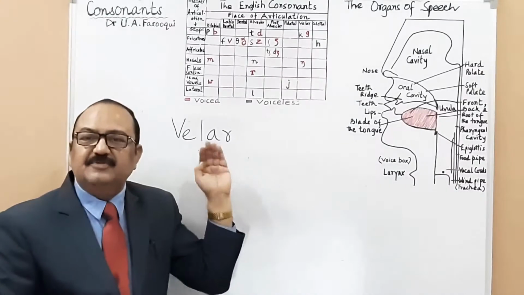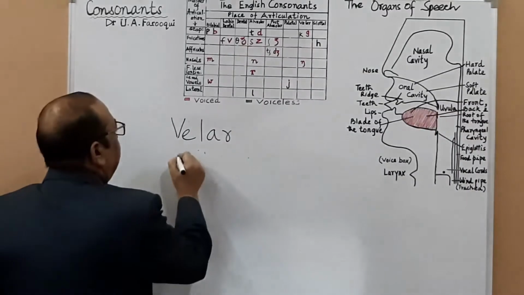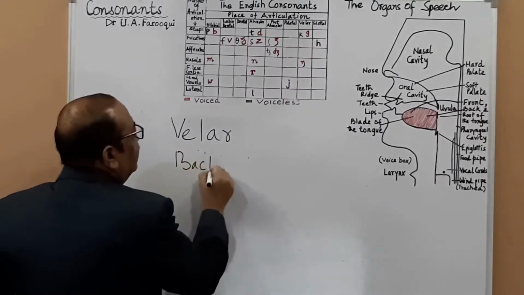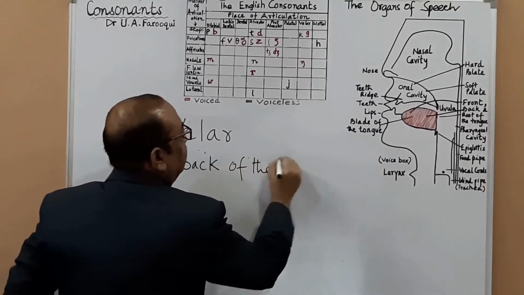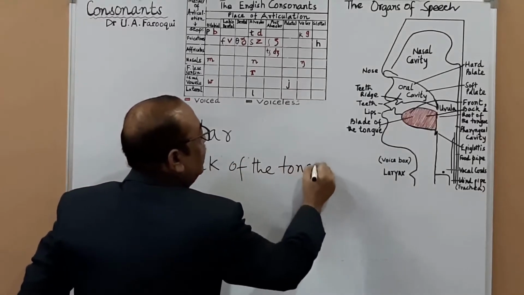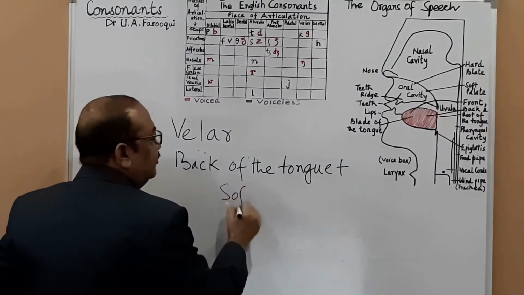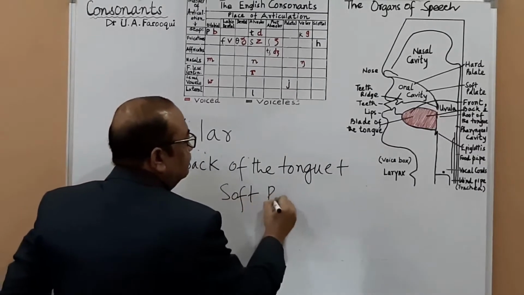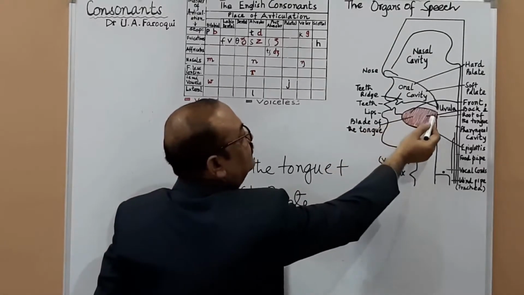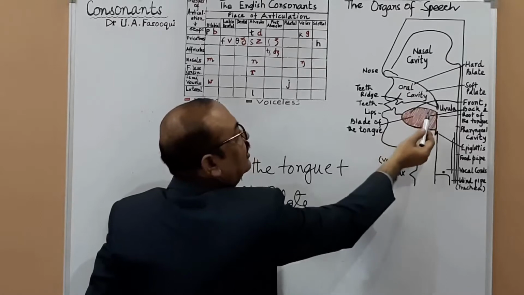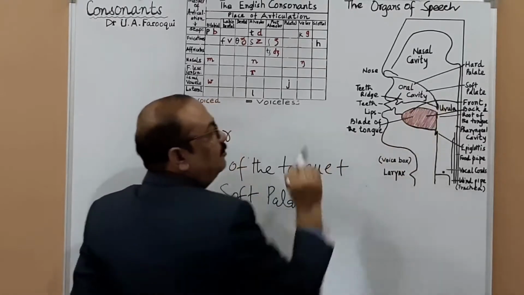Velar is the back of the tongue. Which palate do you have, soft or hard? Soft palate, very good. This is the back of the tongue, and here you have the soft palate.